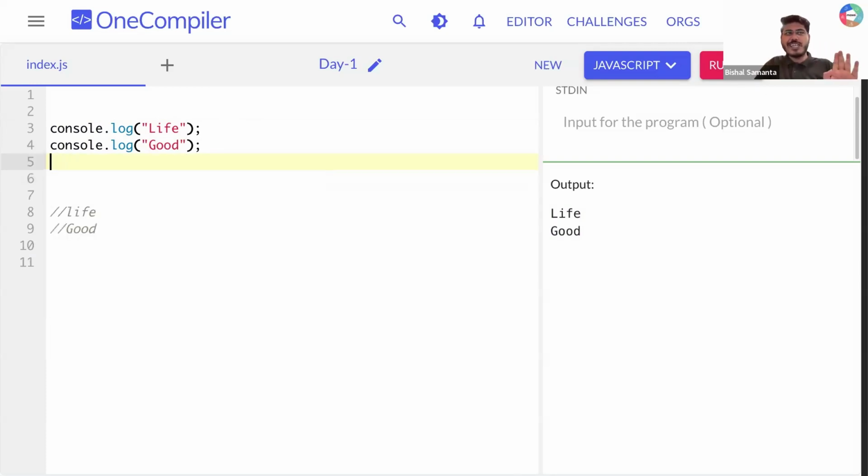So I can use one more console here to print whatever I want. Everything sorted till here? Can you quickly type, right? If you need to print something in the next line or a separate line, you can use one more console here. But there is one more way to solve it.